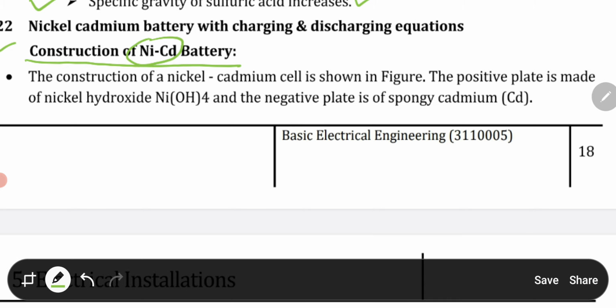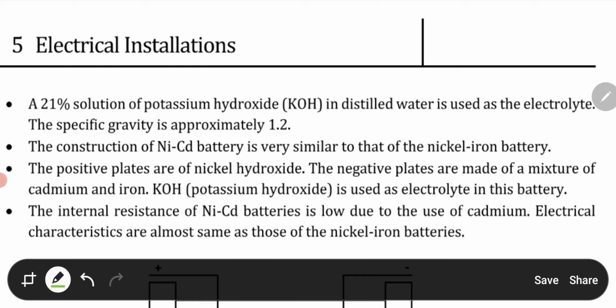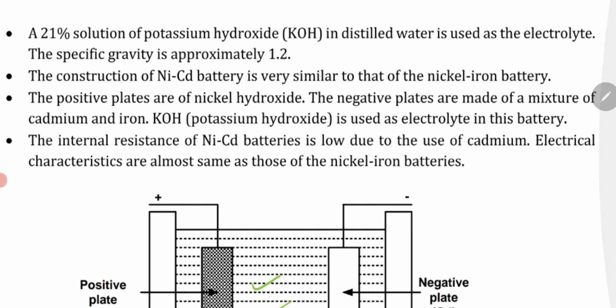So the positive plate is made up of nickel hydroxide, and the negative plate is spongy cadmium, that is Cd. Next, a 21% solution of potassium hydroxide in distilled water is used as the electrolyte. So it is the electrolyte that we are going to use over here.